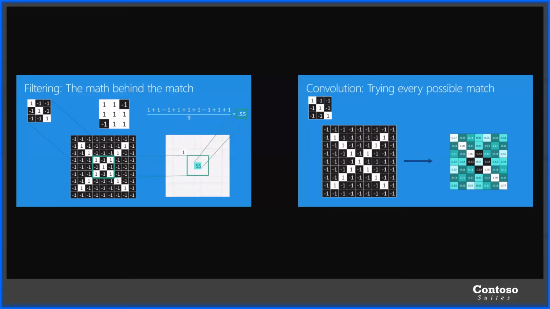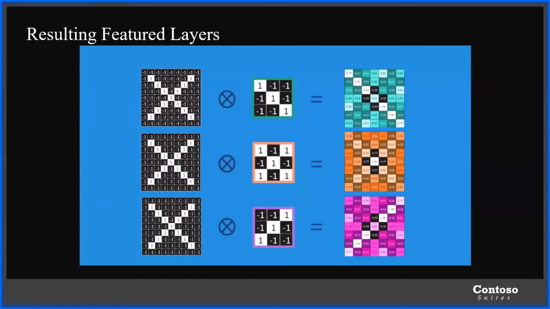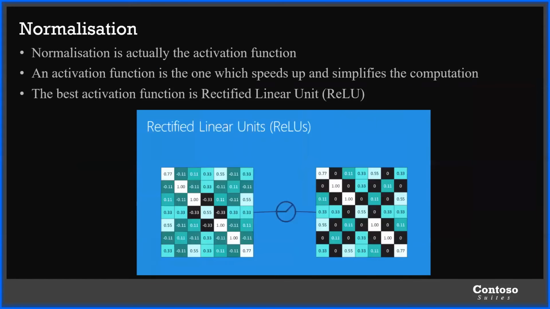As we can see, when all the windows are moved over the entire image, we get the resulting feature layers. Then the next process is normalization, which we can also call an activation function. Now, what is an activation function? An activation function is one which speeds up and simplifies the computation. It basically helps in faster computation.